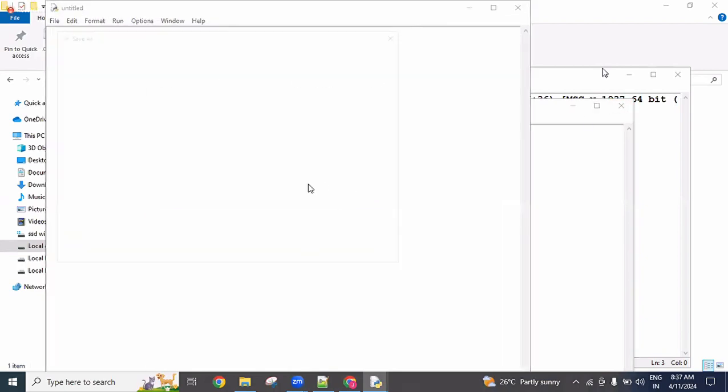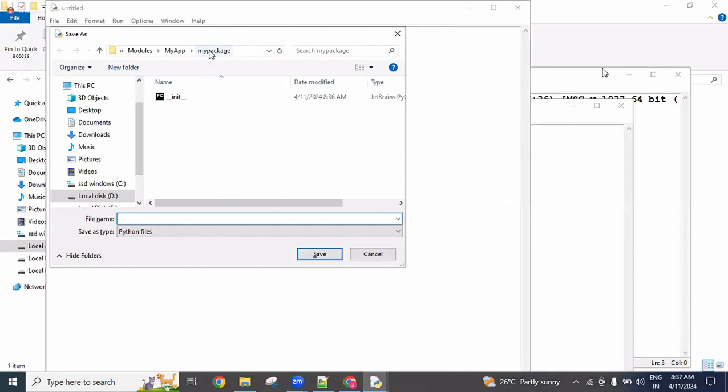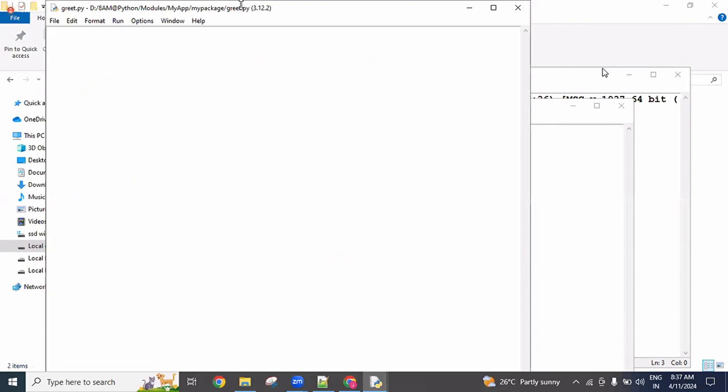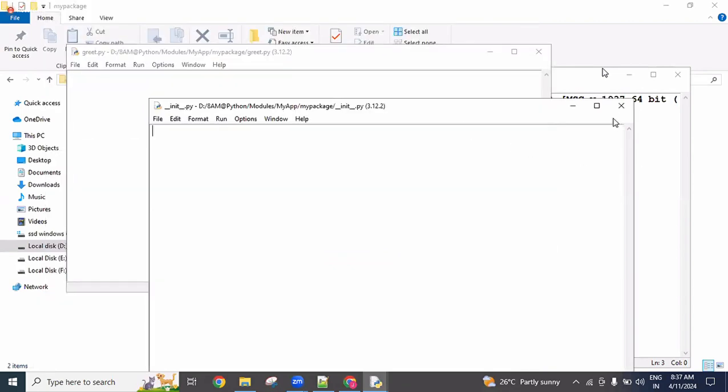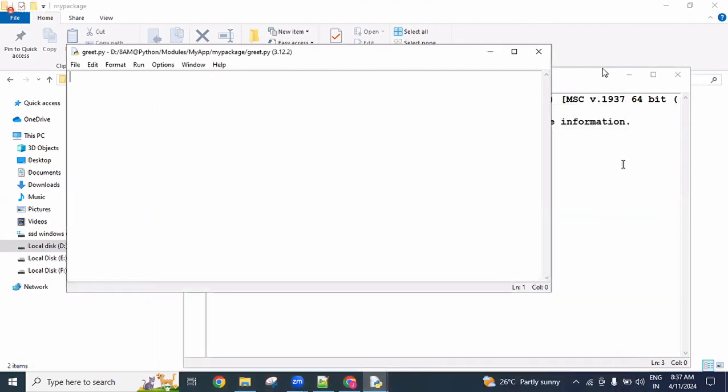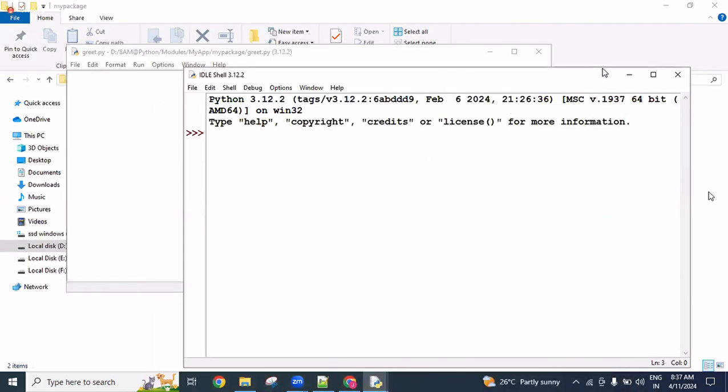Okay, I will create another one. Control N, Control S. In this my package folder only, one more module I want to create. For example, greet.py. My module name is greeting, so I created one module, whose name is greet.py. This initialization file I will close, it is just an empty file.